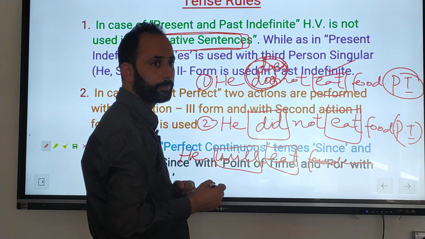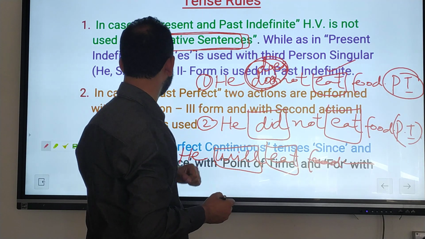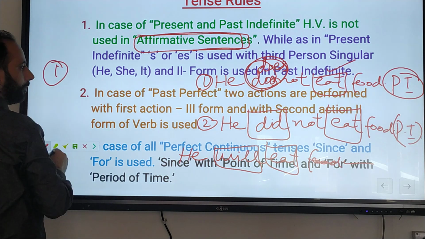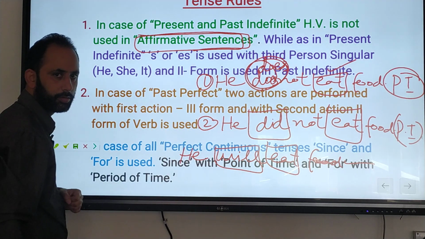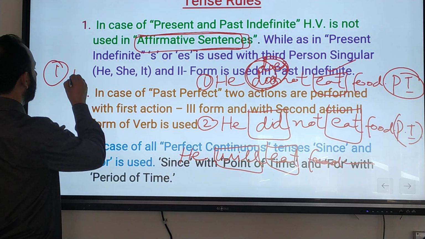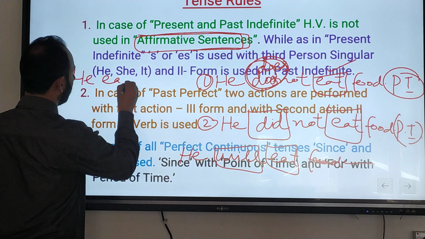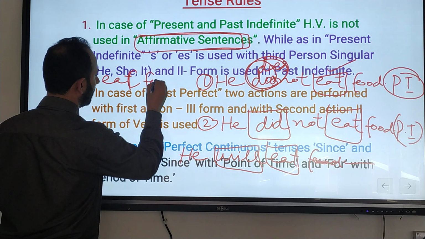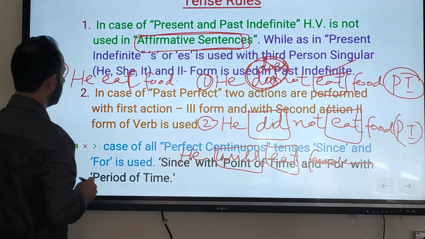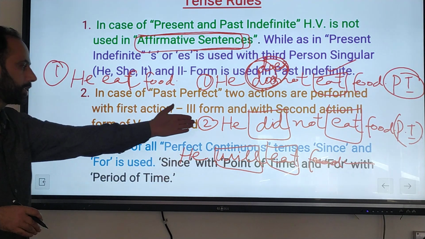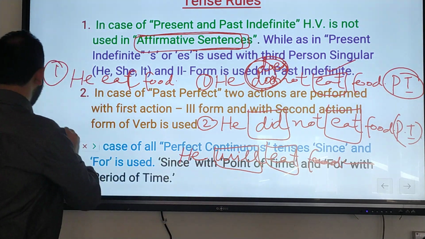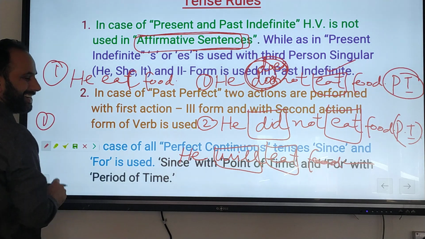It is negative. Okay, now I will write a positive one: he eats food. Very good. This is positive. And he did not eat food is negative.